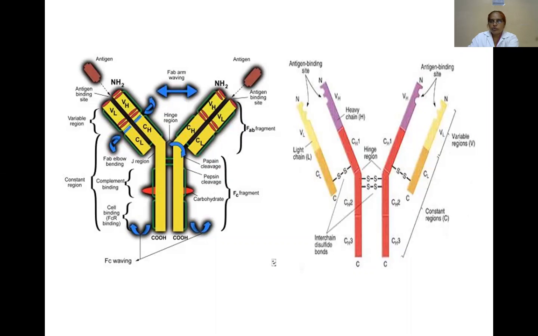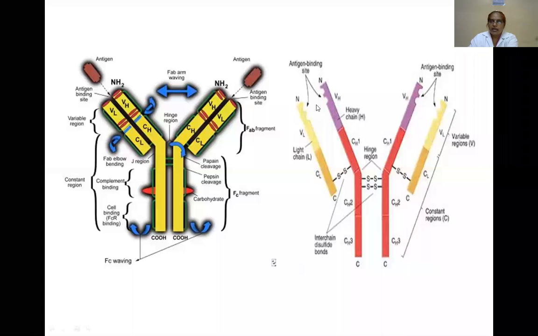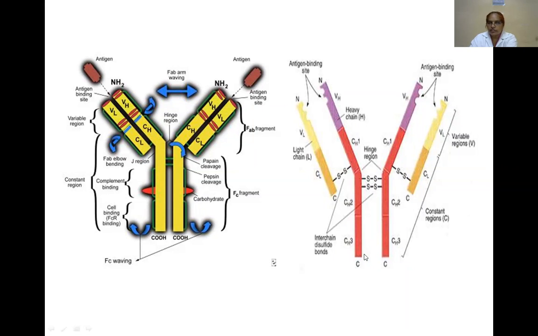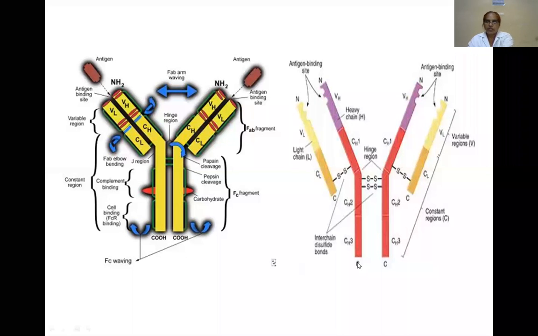Why are immunoglobulins called glycoproteins? A large part of the heavy chains is linked with carbohydrates. Hence, it is known as a glycoprotein.